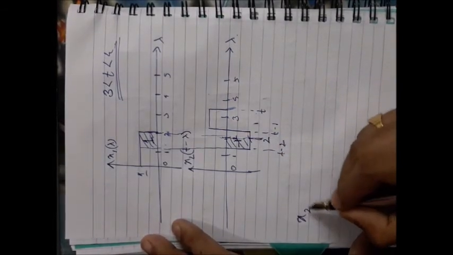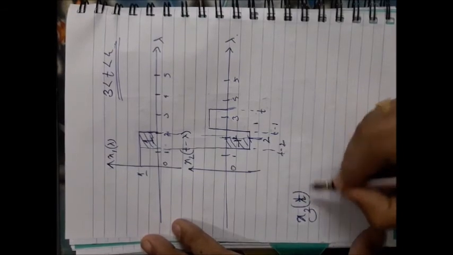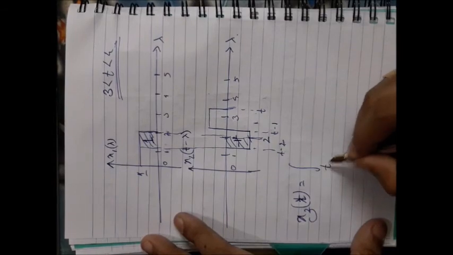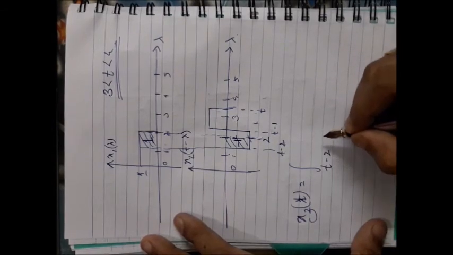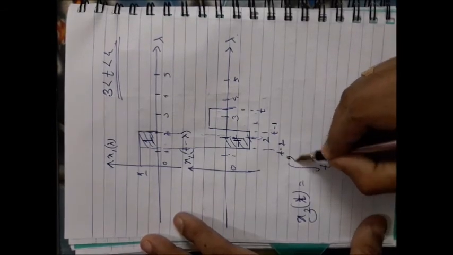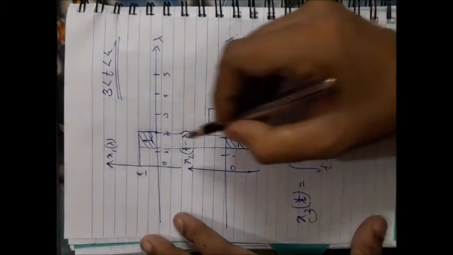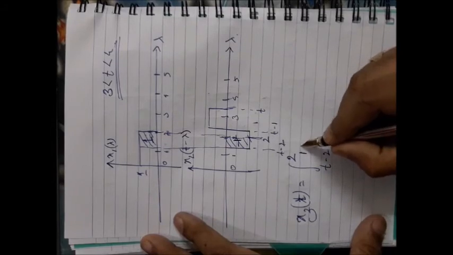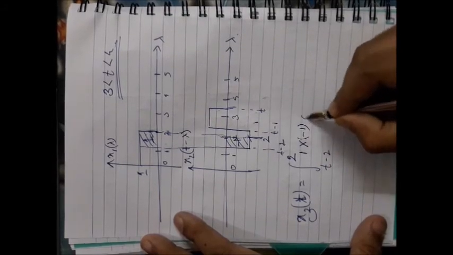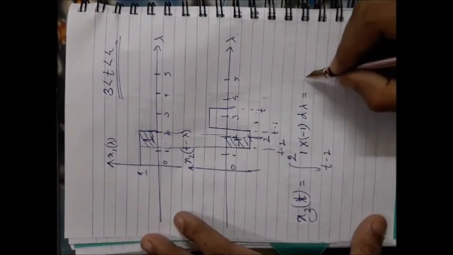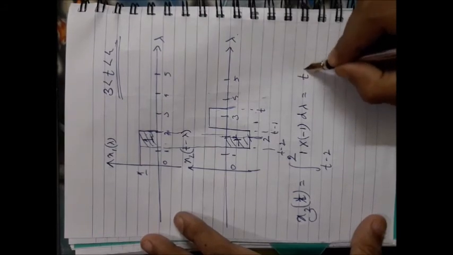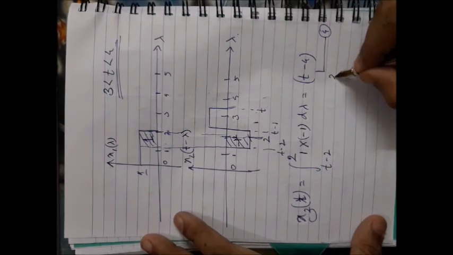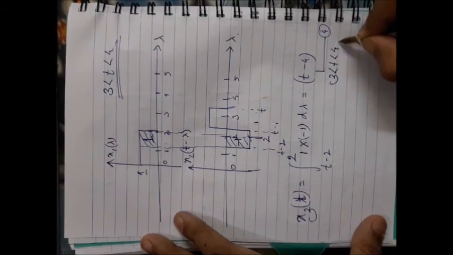So your convolution limits should start from t minus 2 and end at 2. Okay, and in the overlap, the first signal has the value of 1, the second signal has the value of minus 1. That will give you t minus 4, and it is equation number 4, and it is valid for 3 up to 4.